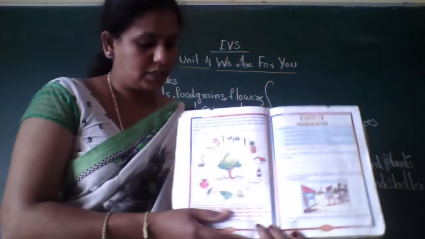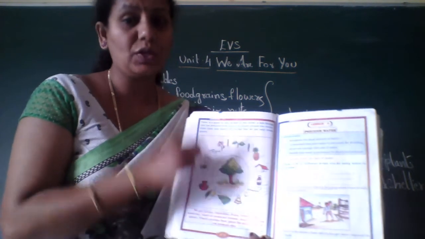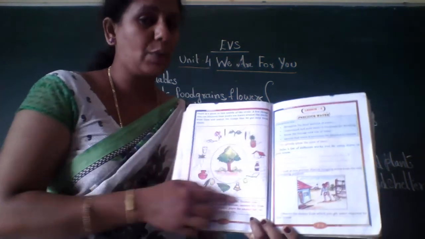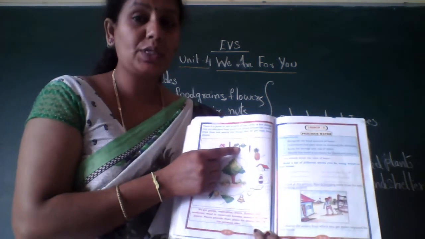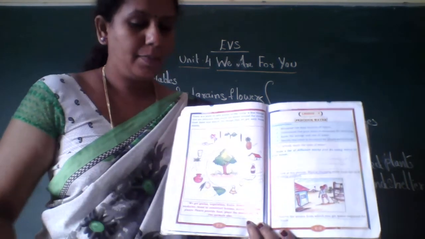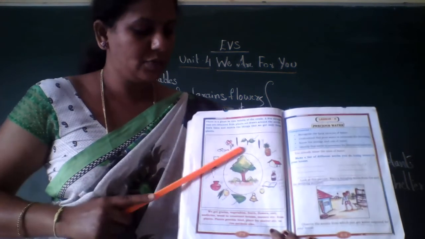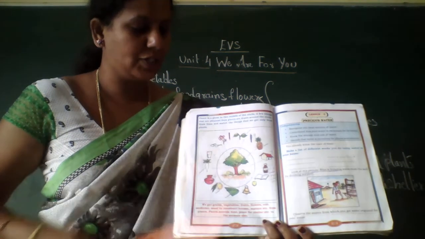So let's start. This is your homework activity. You have to do it yourself. Few things I will explain to you. So first we start from here. These leaves we get from plants, isn't it? So these leaves we get from plants and trees. So you have to match.